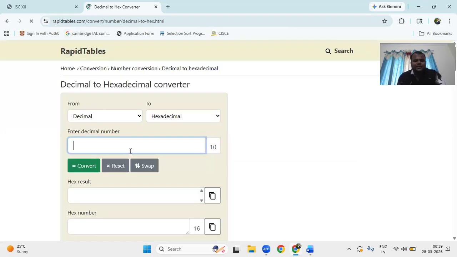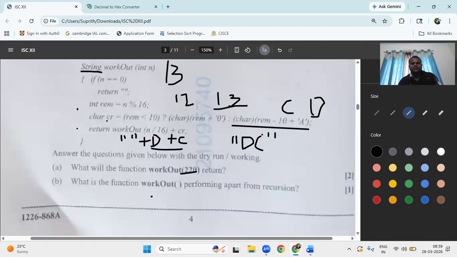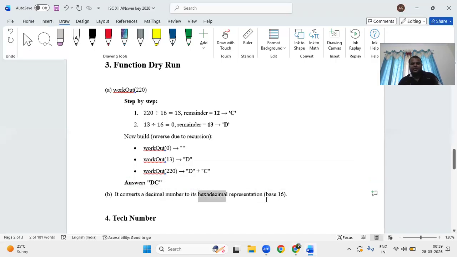I'll give 220, convert, it will become DC, right? So you are getting also DC. So apart from the recursion, what is the convert going to do? It is going to convert the decimal number to the hexadecimal. In the hexadecimal, the range is 0 to 9, and then 10 to 15 is A B C D E F, right? So that is the explicit conversion he is doing. This is the function of the workout string, the question based on recursion.